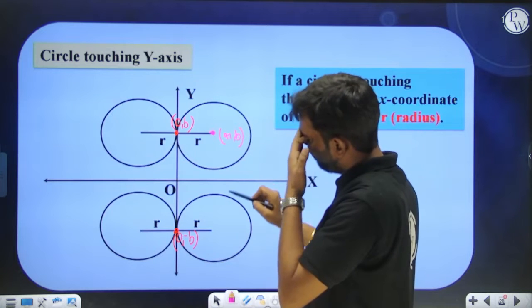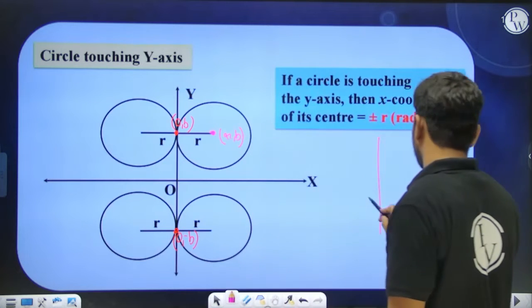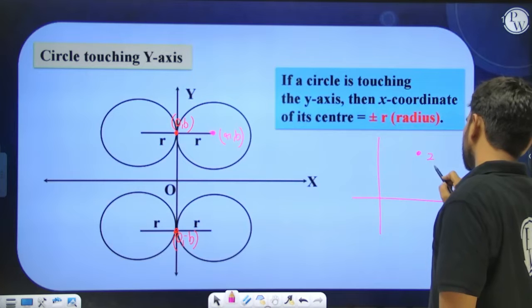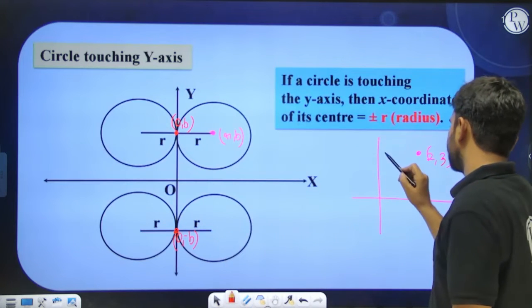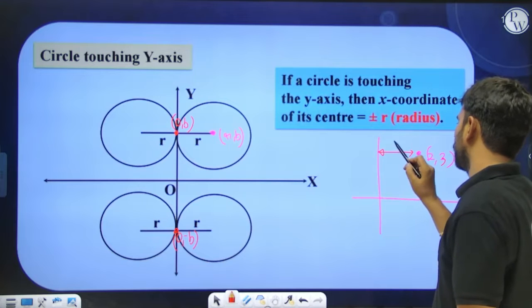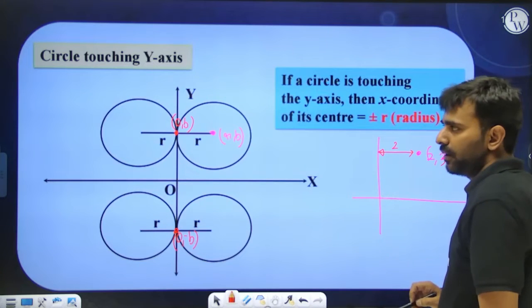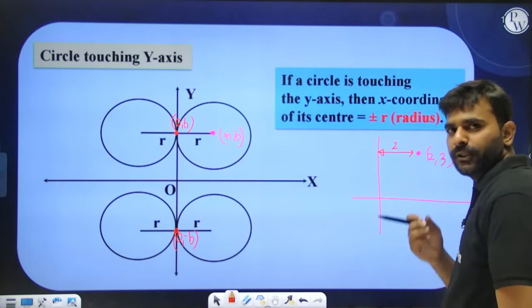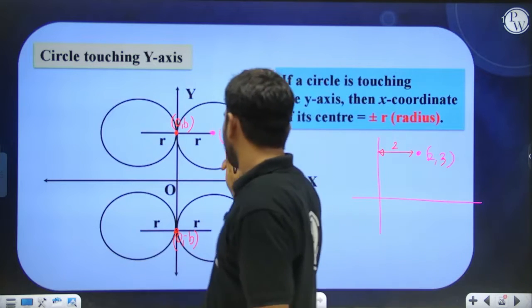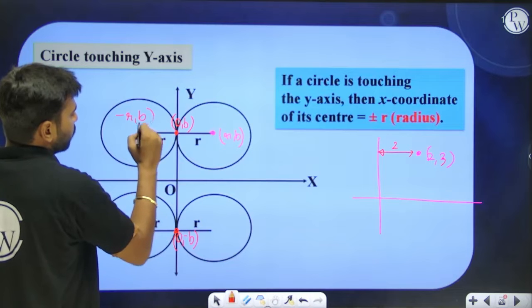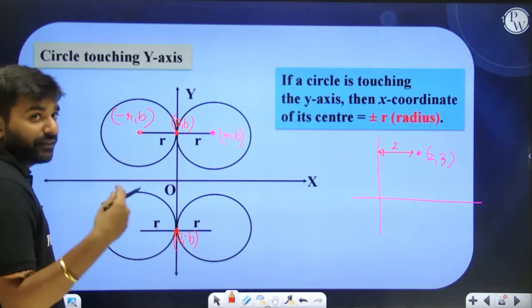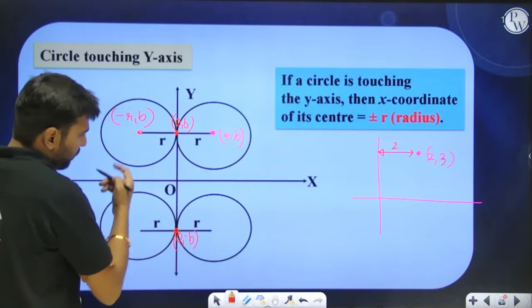Yes or no? Everyone do let me know, because if this is a point (2, 3), then we can say that this distance is going to be how much? 2. Yes or no? So this thing has to be clear to you guys. Okay. So this point will be having coordinates (r, b). What about this? (-r, b), because the x coordinate is going to be negative in the second quadrant, and by the way, the radius is always positive. So that's why (-r, b).